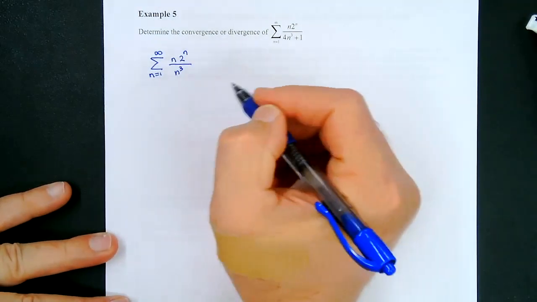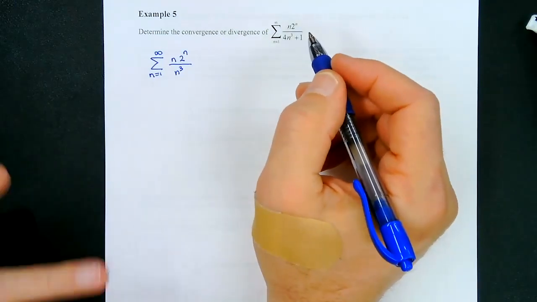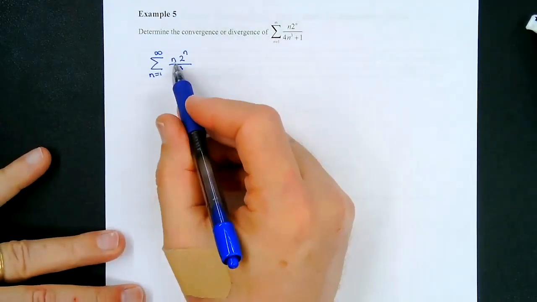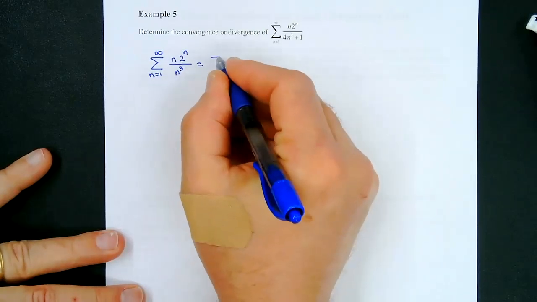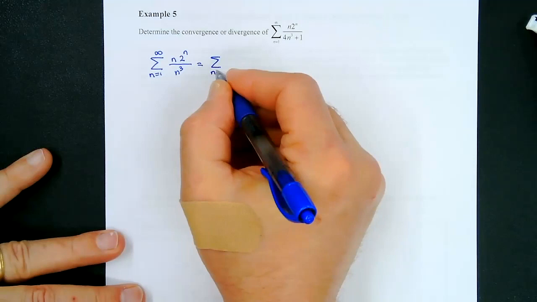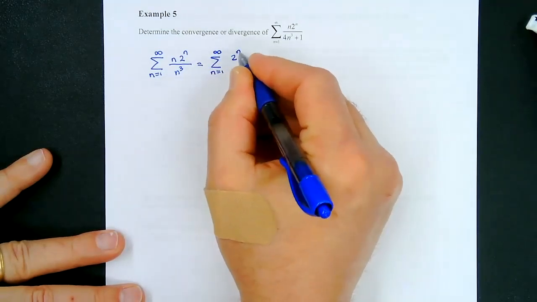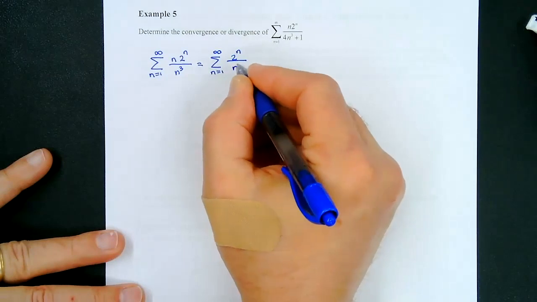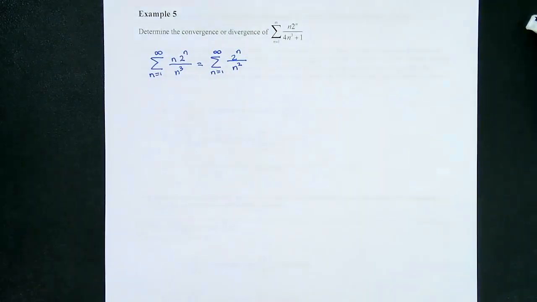Okay, so this n, because I'm disregarding the 4 and the 1, those are really insignificant in terms of magnitude. All right, what I want to do is simplify this. So this becomes the sum from n equals 1 to infinity of 2 to the n over n squared. All right. Now, this is the hard part.